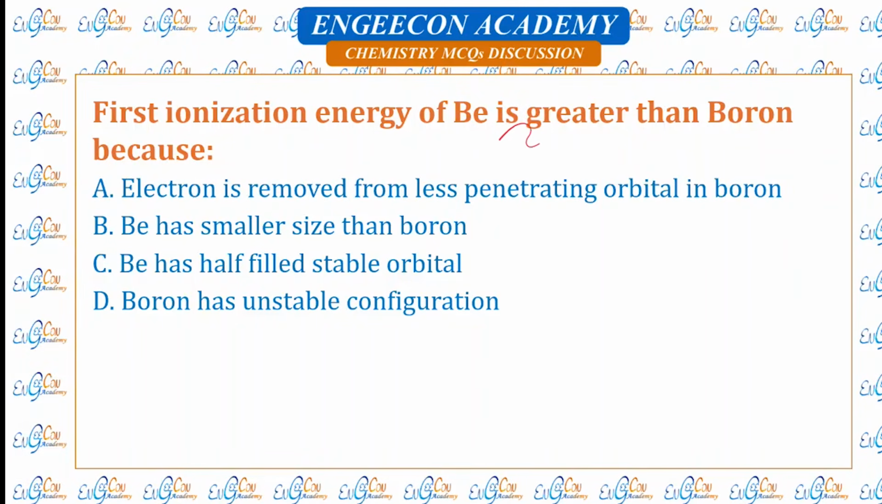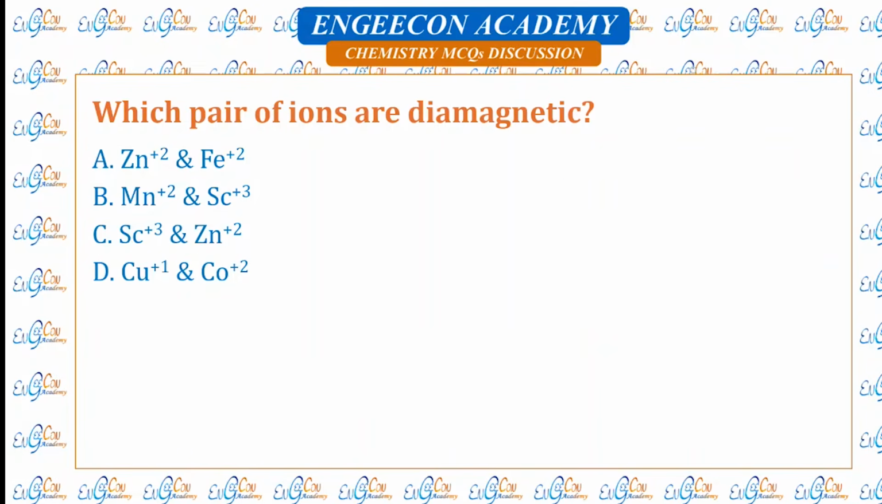First ionization energy of beryllium is greater than boron because. So beryllium is S block member, its configuration is s2. Boron is p block member, its configuration is s2p1. Although boron has smaller size than beryllium and its ionization energy should be higher, in beryllium electron is removed from s orbital and in boron electron is removed from p orbital. So removing electron from p orbital is easy, therefore beryllium has greater ionization energy. So electron is removed from less penetrating orbital in boron.